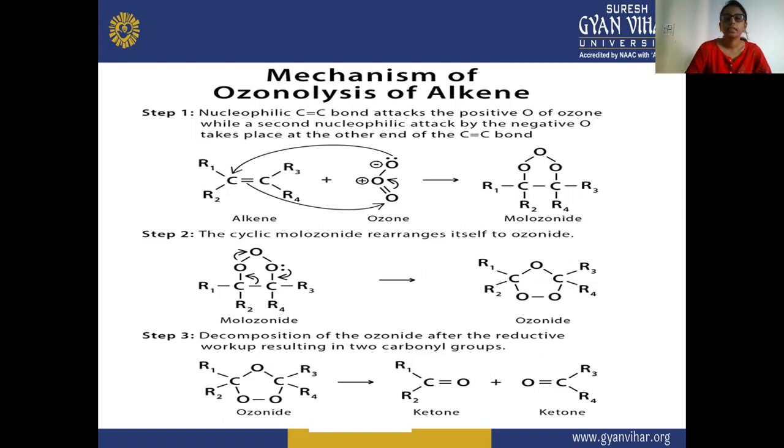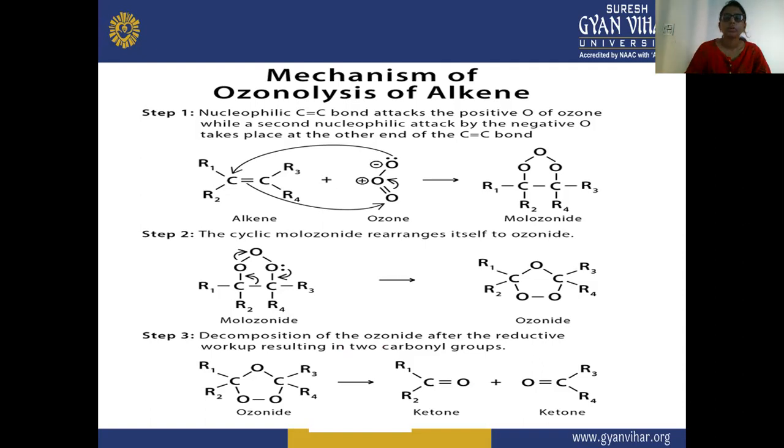So here the alkene also undergoes this ionization. The carbon on the left side will release electrons to the carbon on the right side, and the right-side carbon will contain the negative charge, and the left-side carbon will contain the positive charge.